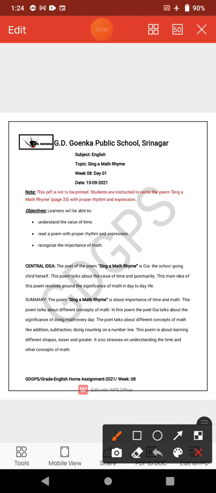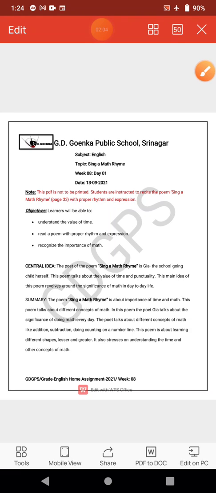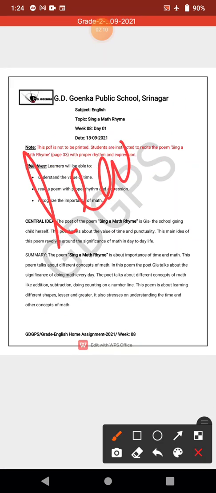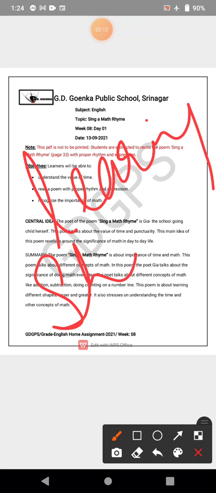The poet talks about learning different shapes as well in this poem, like triangles, squares, circles, and so on, and how we do backward and forward counting on a number line.